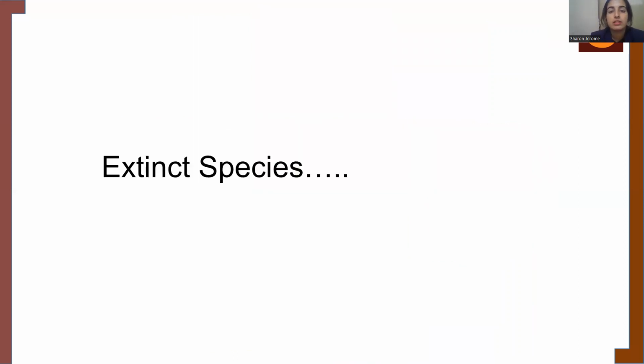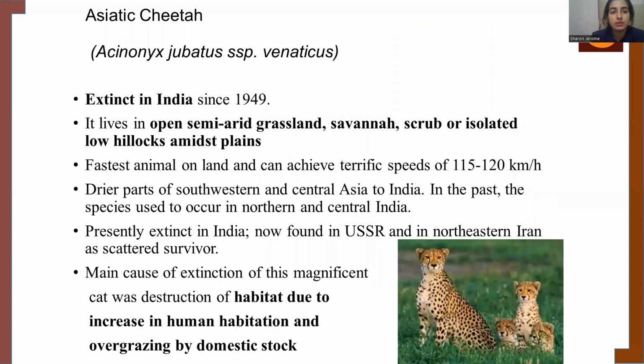Now when we talk about extinct species, they are nowhere seen in the world nowadays, because they have been completely wiped out from nature. When we talk about the Asiatic cheetah, it is one of the extinct species.